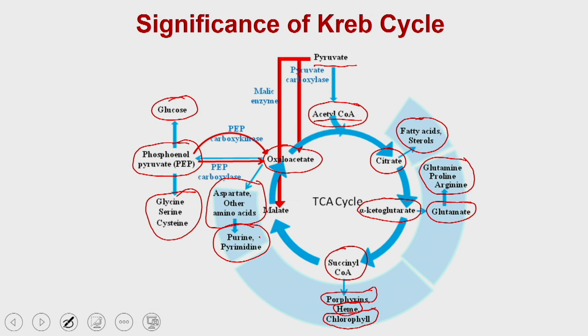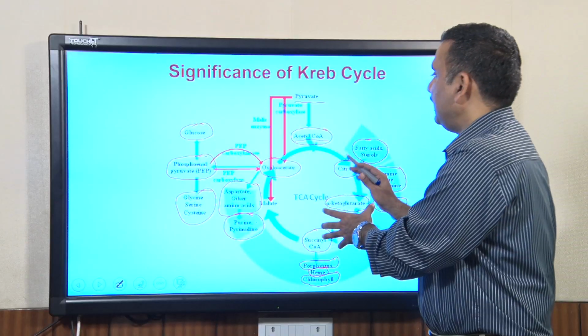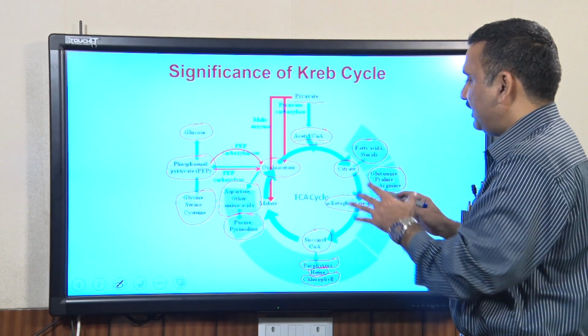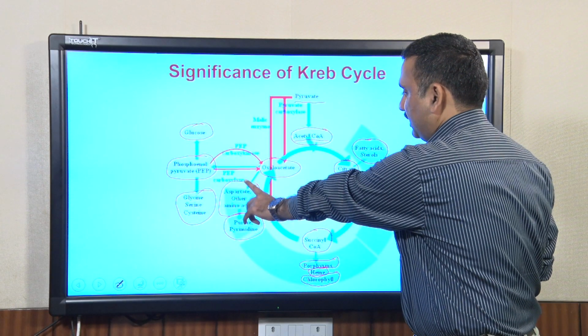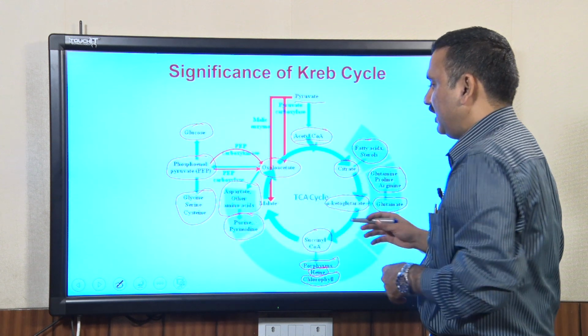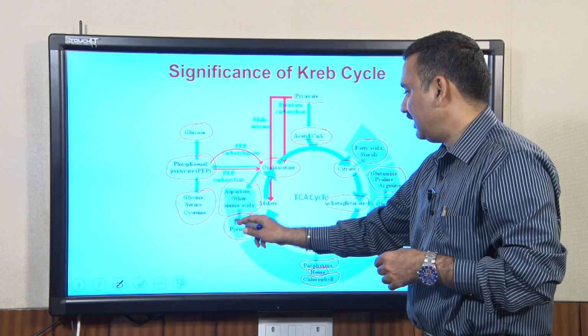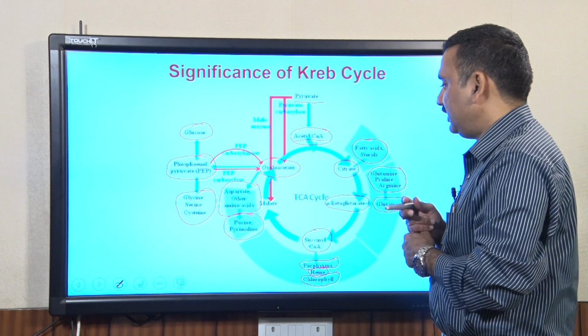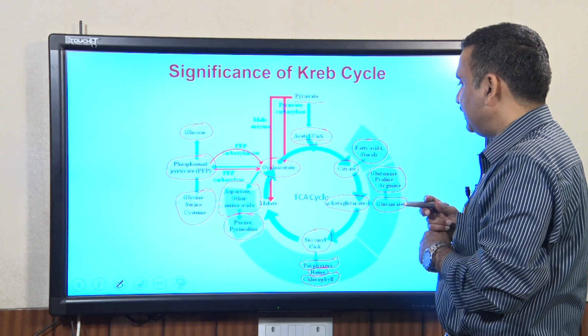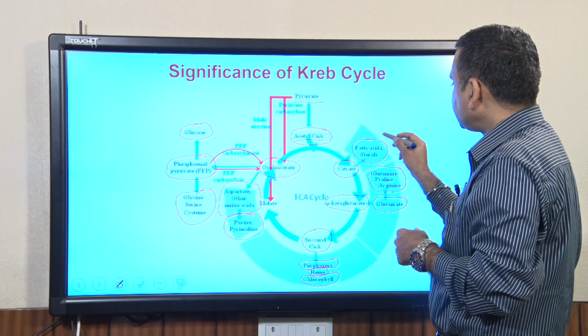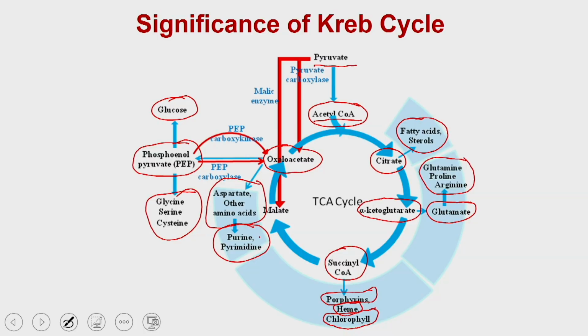So, as you can see, the TCA cycle is a central pathway. On one side it is connected to the amino acid pathway, on the other side it is linked to the nucleotide biosynthesis pathway, and on the other hand it is linked to fatty acid synthesis.